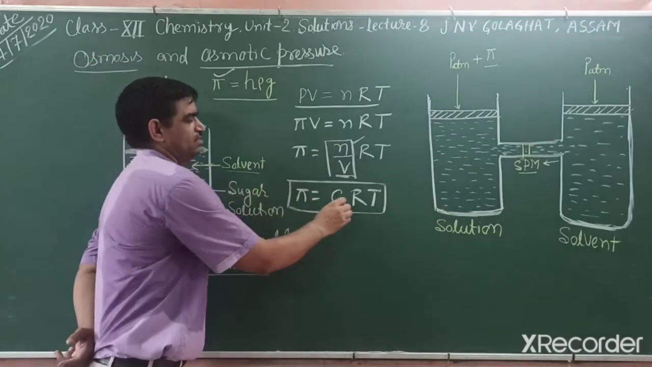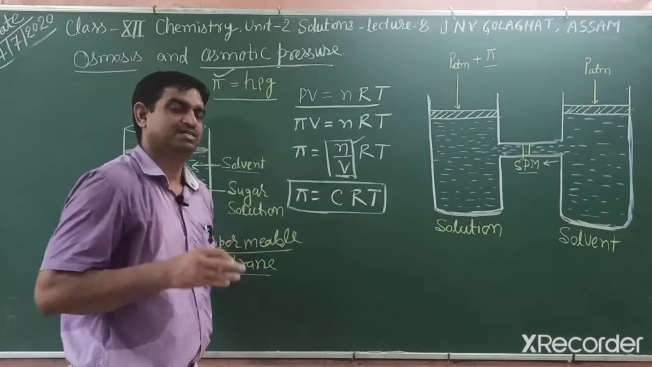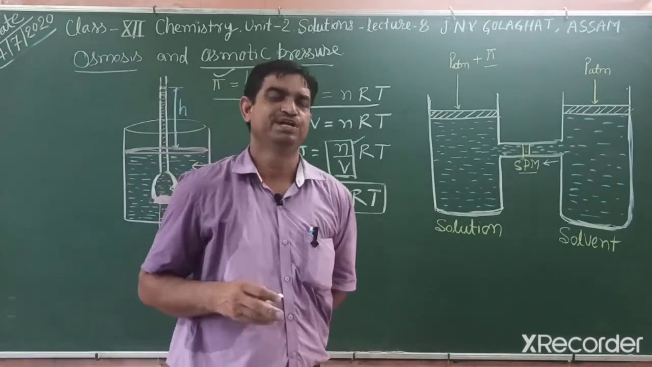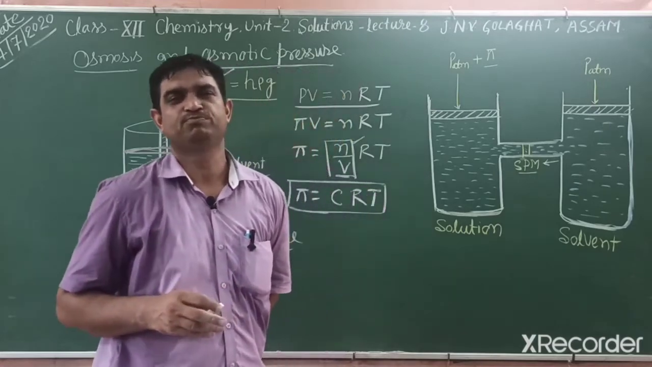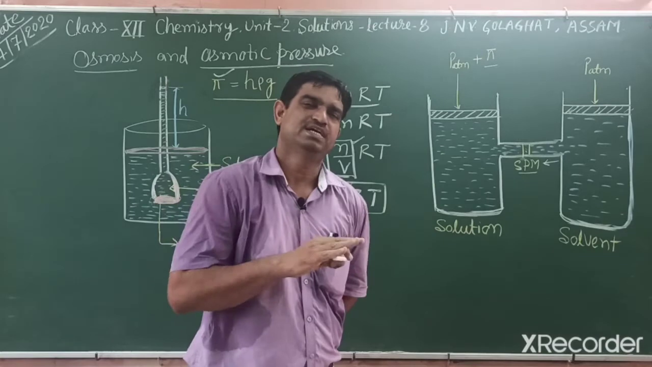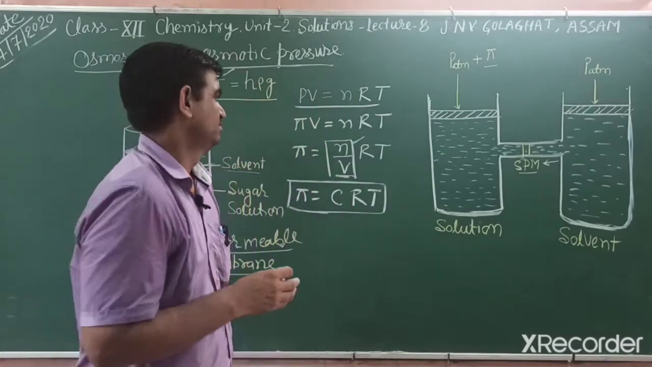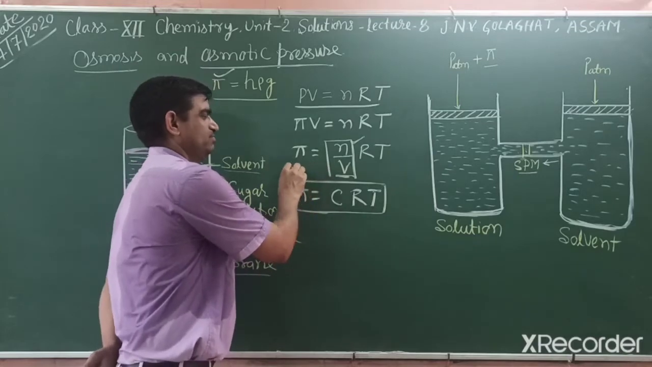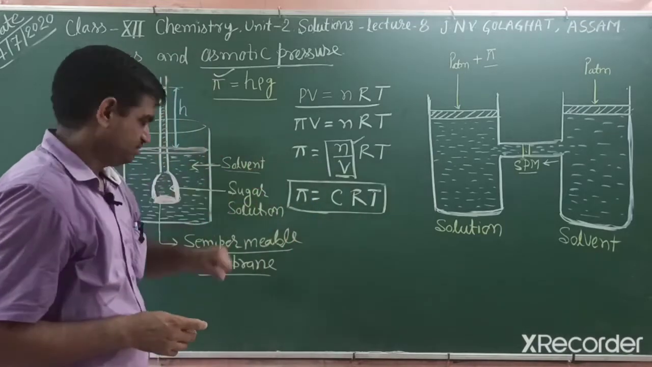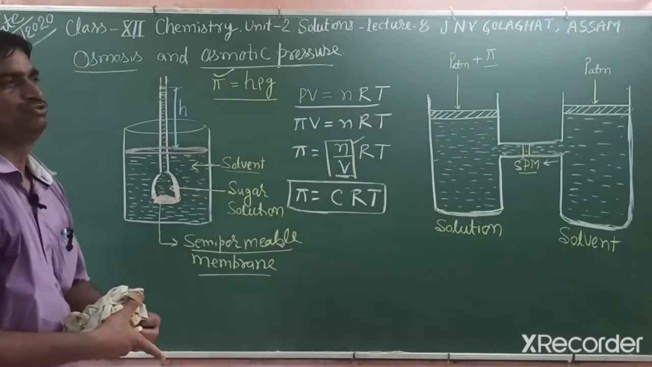But here the concentration is in moles per liter, molarity. In elevation of boiling point and depression of freezing point, the concentration is in molality, and they have other drawbacks and different limitations. So this is a very good method. By this method we can identify the molar mass of the solute.